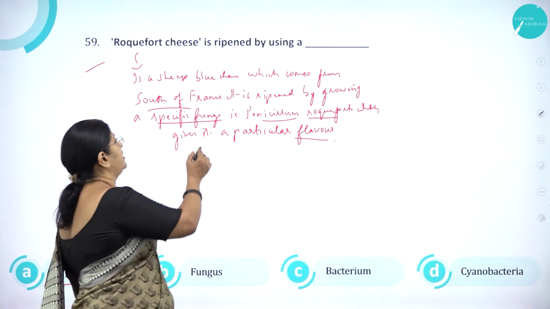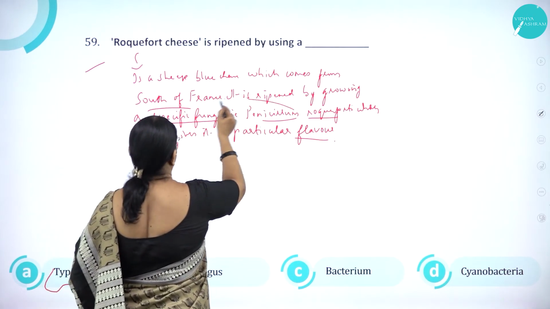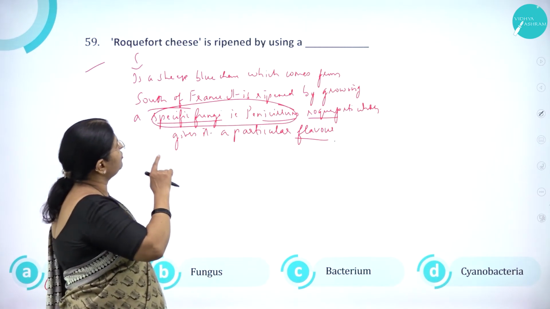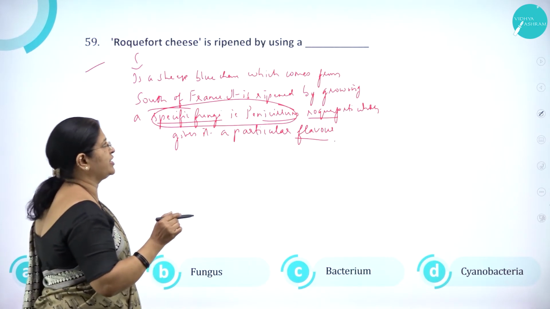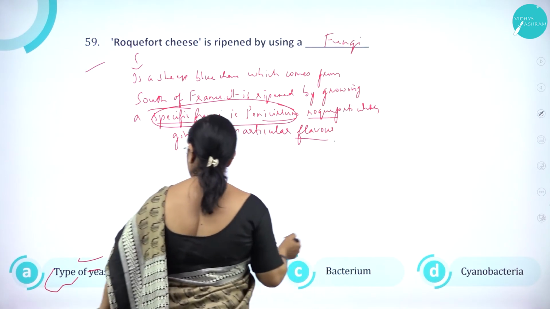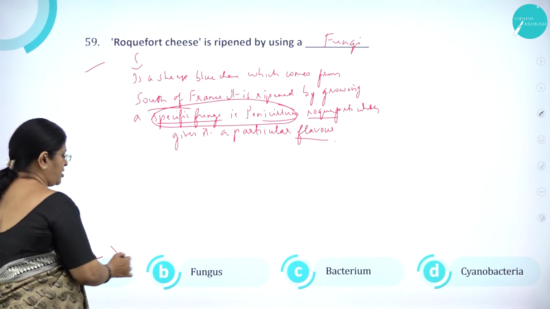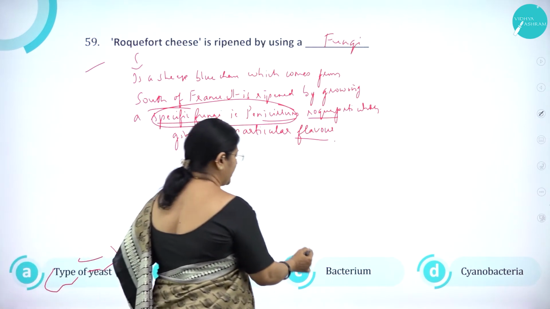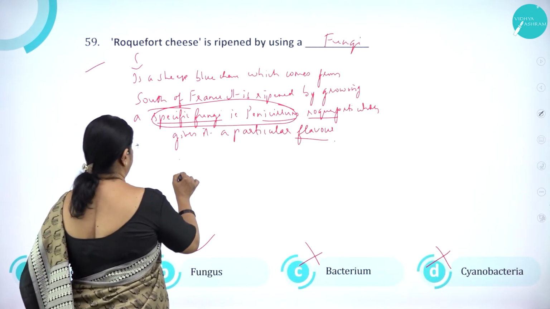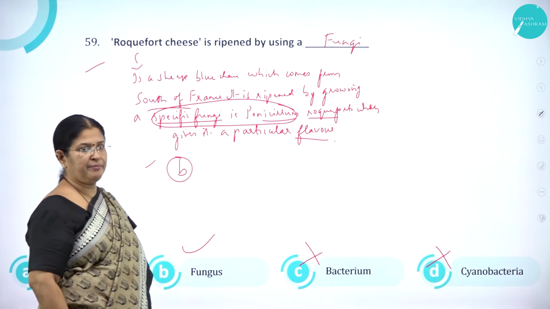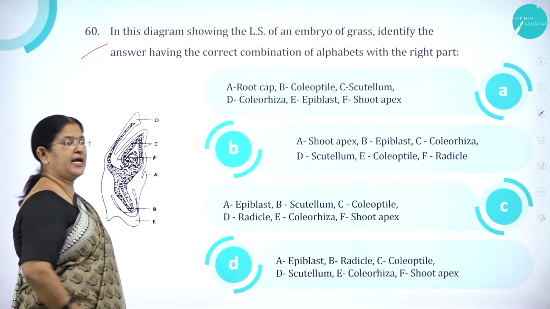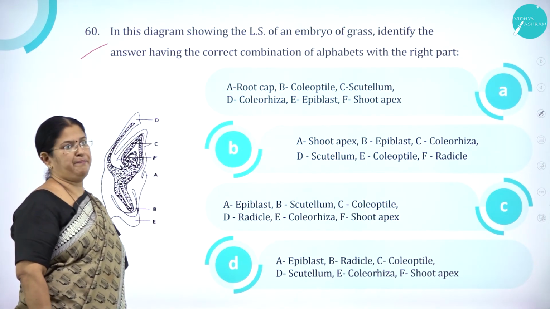So it is a fungi. It is ripened by using a fungi. What is the fungi name? Penicillium roqueforti. So Roquefort cheese is ripened by using a fungi. So option A, type of yeast, is wrong. B, fungus, is correct. C, bacterium, is wrong. D, cyanobacteria, is wrong. So option B is correct. Moving on to the last question of this Karnataka CET 2014 biology paper.